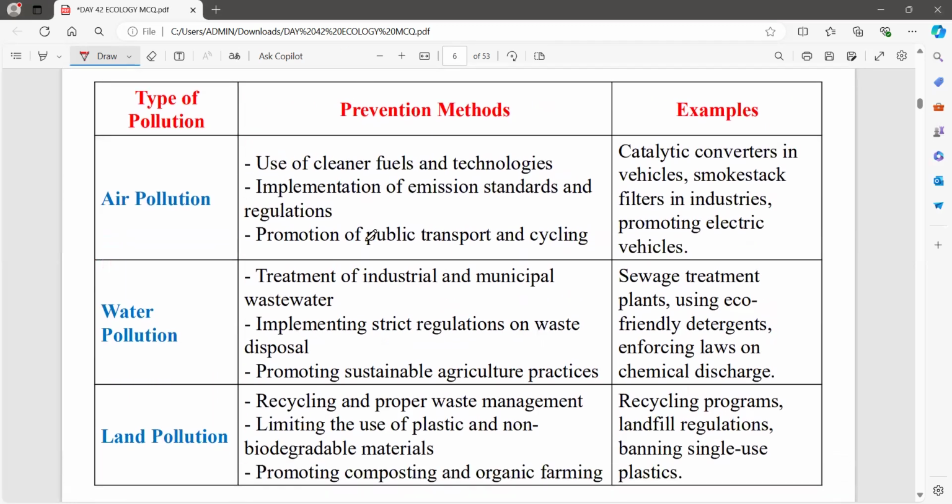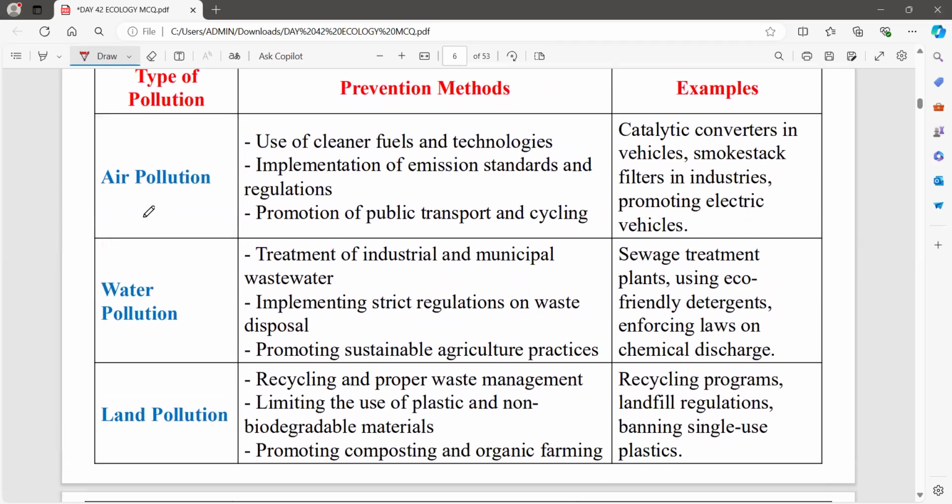Now, how can we prevent these types of pollution? First, air pollution. To prevent it, we can use catalytic converters in vehicles. Catalytic converters absorb harmful gases and release them as less harmful gases. For example, lead is a very harmful substance released from vehicles. This catalytic converter will absorb this lead and give a less harmful material. This is what is done by catalytic converters.